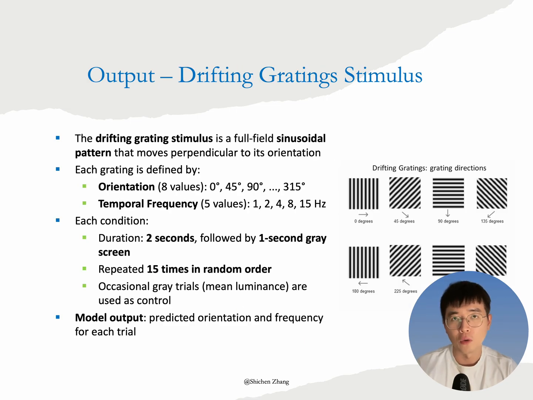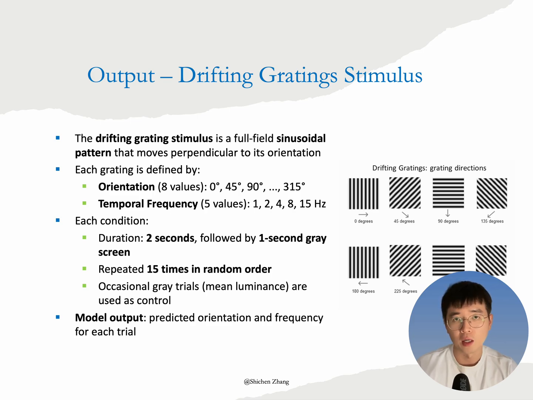The output of our decoding model is the orientation or temporal frequency of the drifting grating shown to the mouse. These stimuli consist of sinusoidal patterns that move across the screen. The movement is perpendicular to the grating's orientation, which defines the direction of movement.